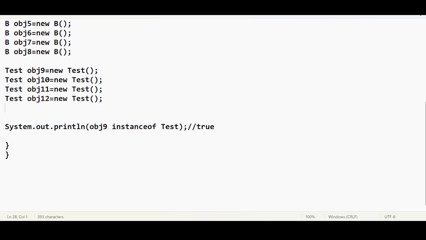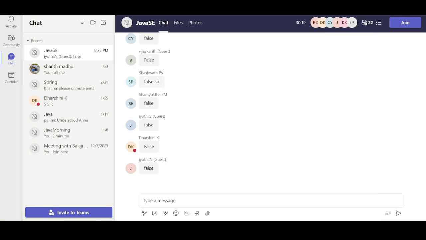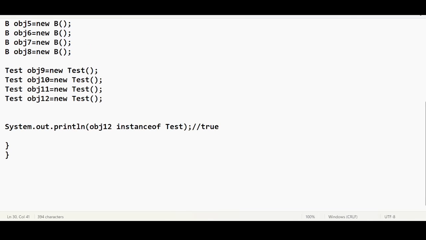Okay, obj12 instance of A. Is my question correct? You are answering it as false.